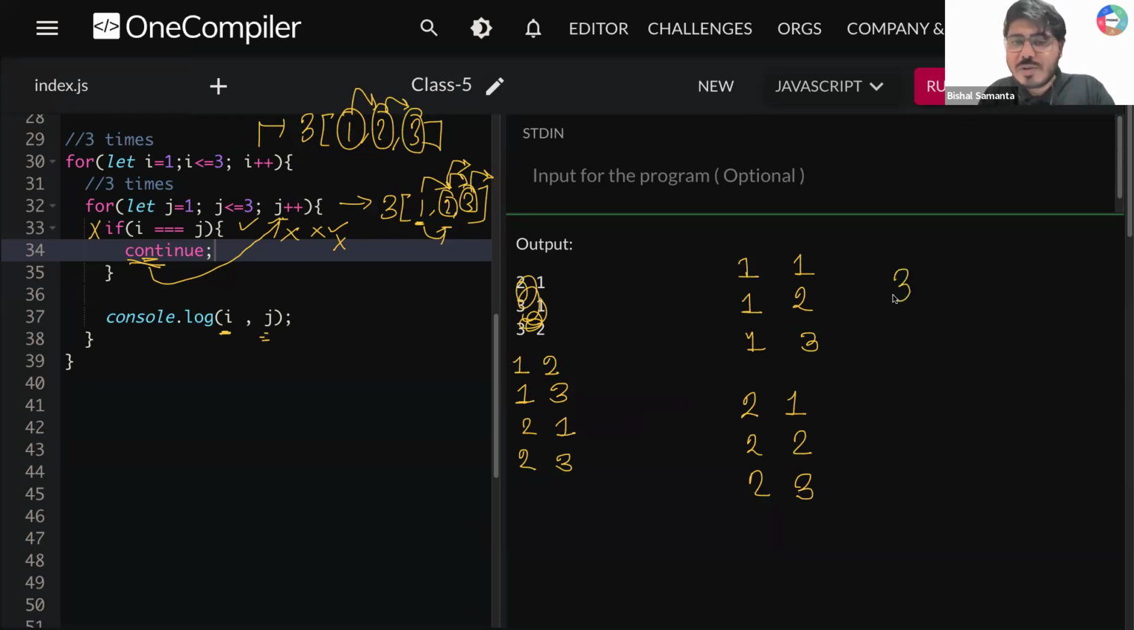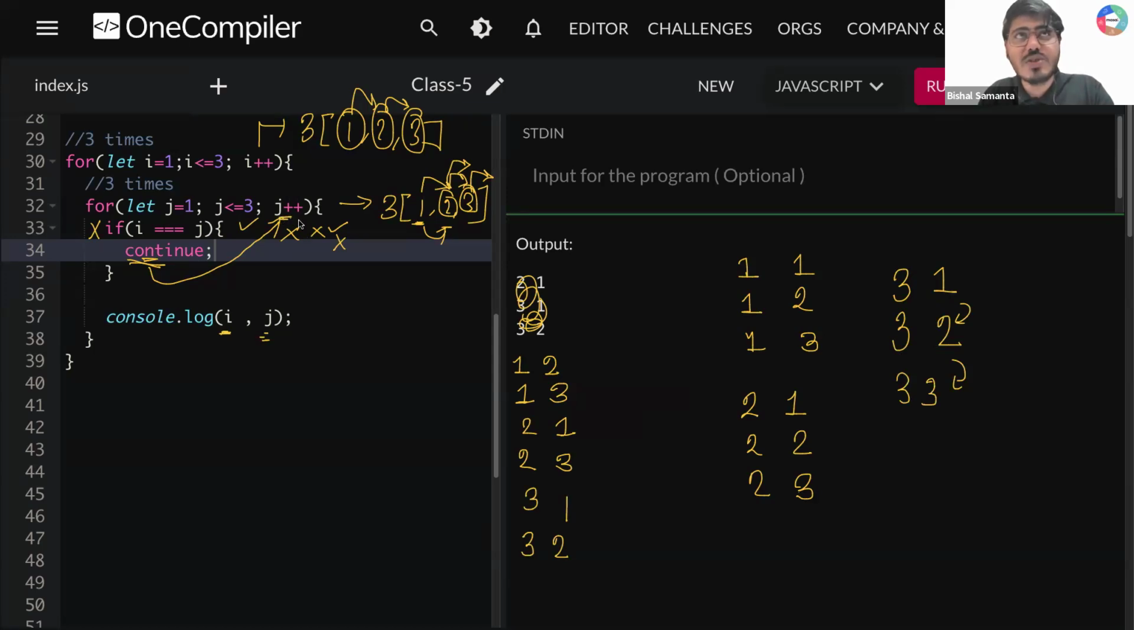Now the outer loop value is 3. Again, your inner loop will start from 1, so 3 1. 3 1 is not matching. You will be printing 3 1. After that, outer loop 3, inner loop will become 2. So 1 to 2. Now tell me, 3 2, is it matching? No, it is not matching. So you will be printing 3 2. After that, it will increment to 3. So 3 3. Now tell me, 3 3, is it a match? Yes, that is a match.